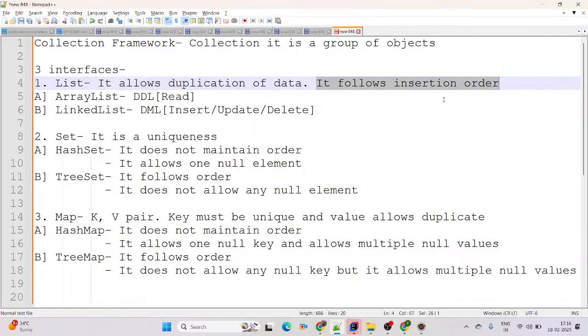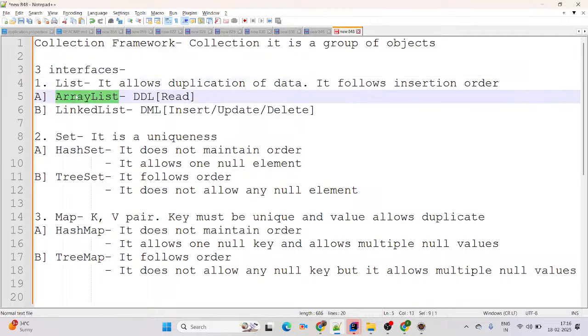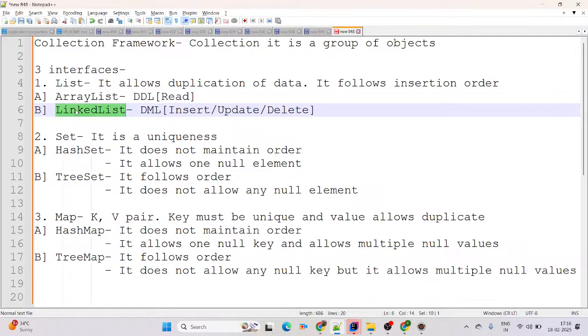Whatever sequence you add the elements in, the same sequence will be given in the output. There are two classes in List, ArrayList and LinkedList. ArrayList follows DDL and LinkedList follows DML. ArrayList is more suitable for read operations. LinkedList is more suitable for manipulations like insert, update and delete.